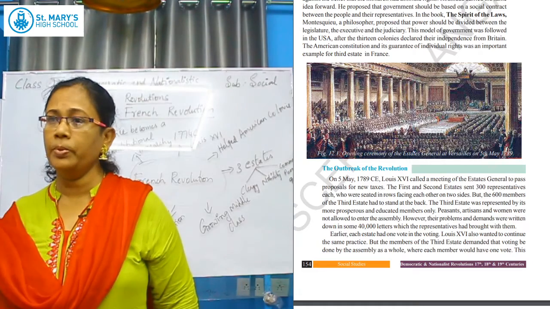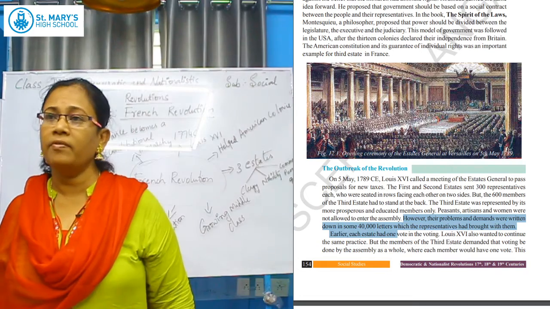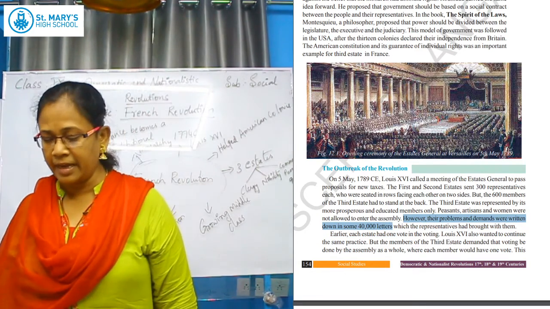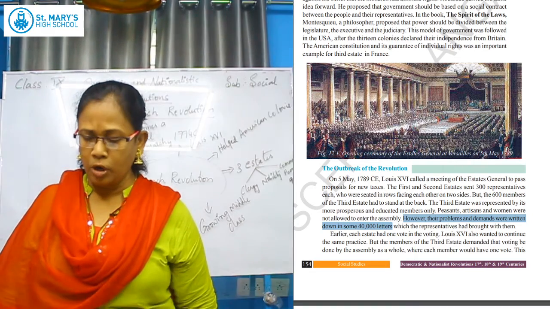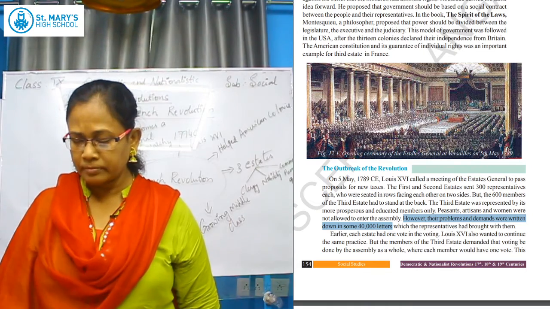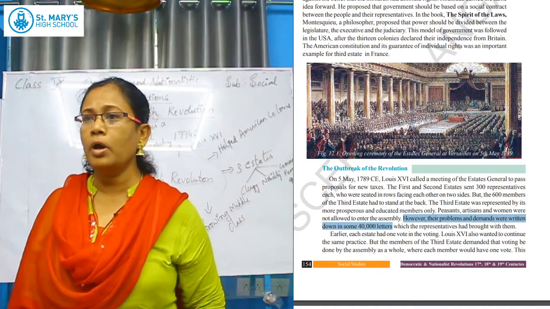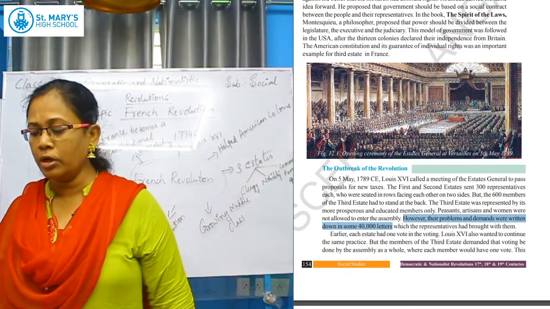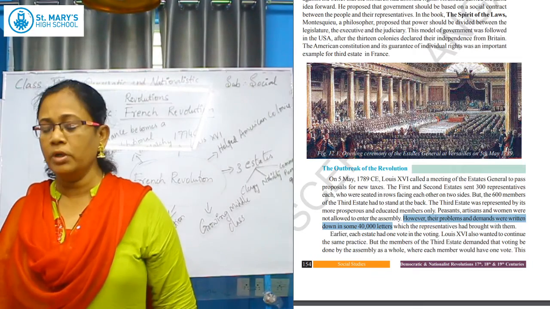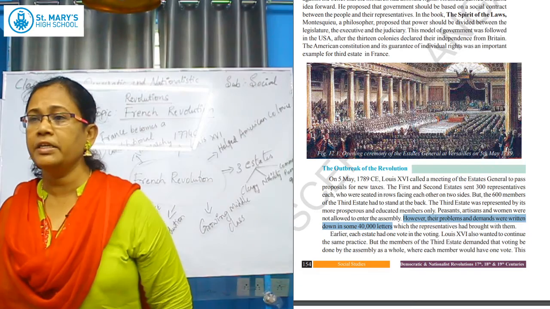All the people can't go; 90% of the population can't reach the court. So what did they do? They expressed their demands in letters. 40,000 letters they wrote and sent to the king. As I have explained, the voting system was not there, and Rousseau had written in his book The Social Contract. So all these people revolted against the king. As the king did not accept in that meeting, what did they do?